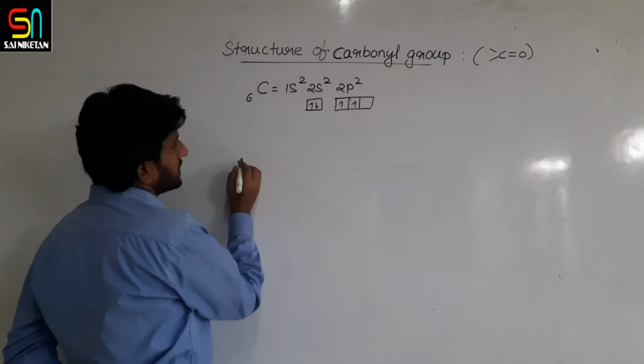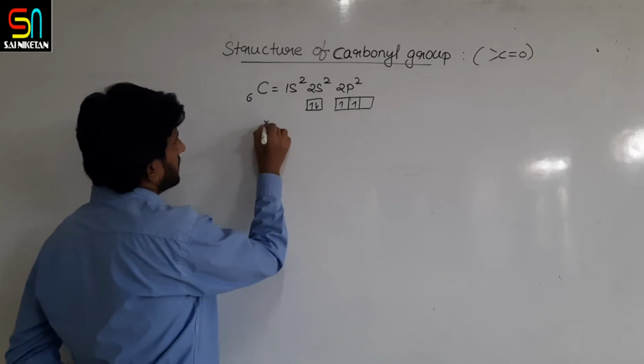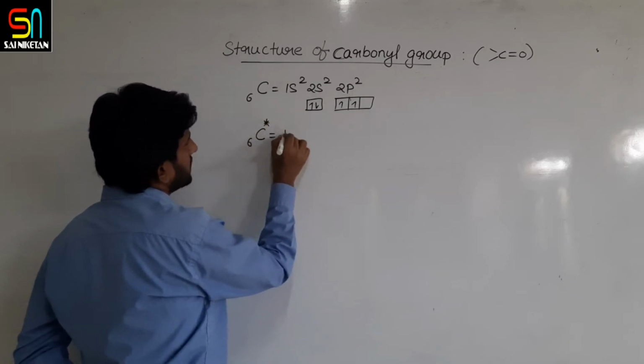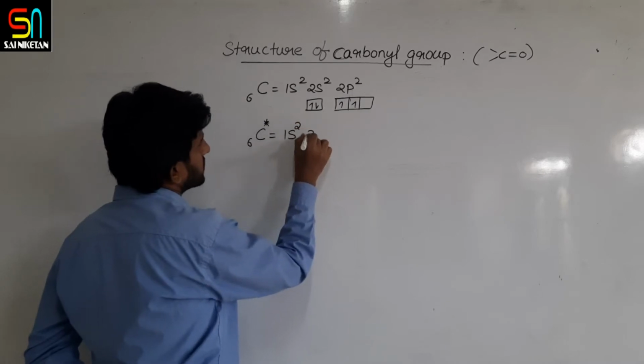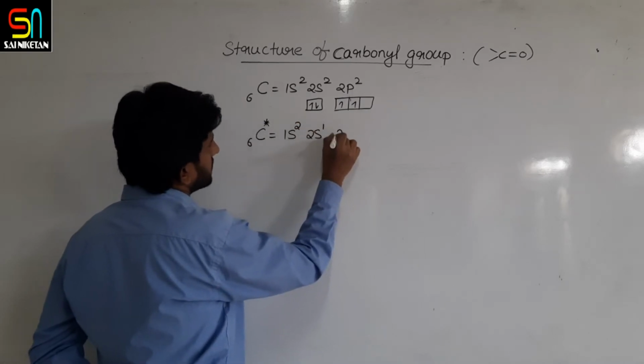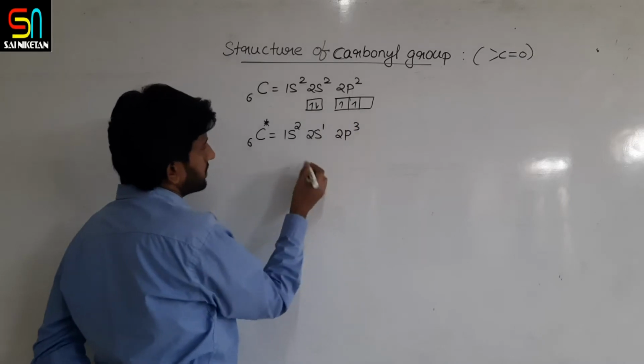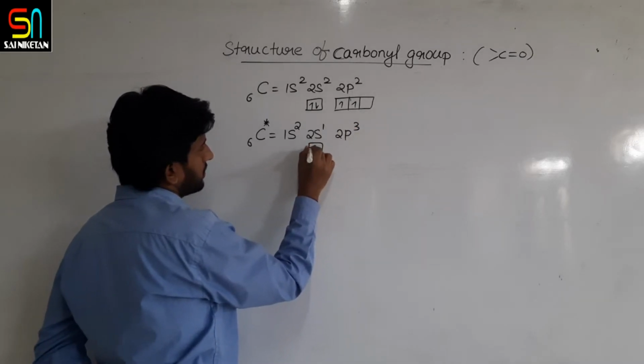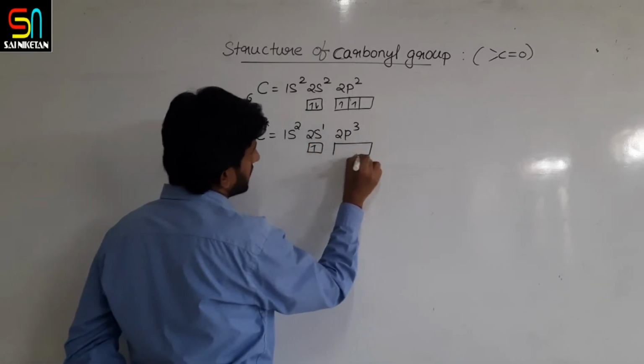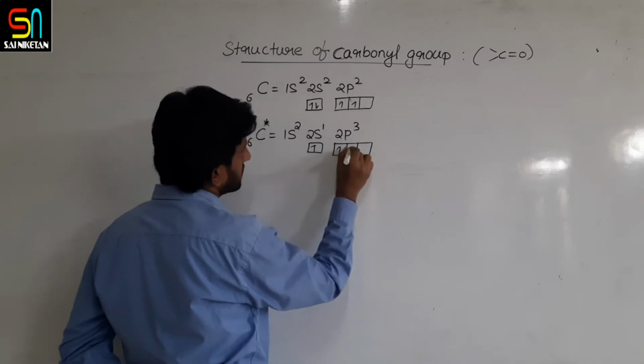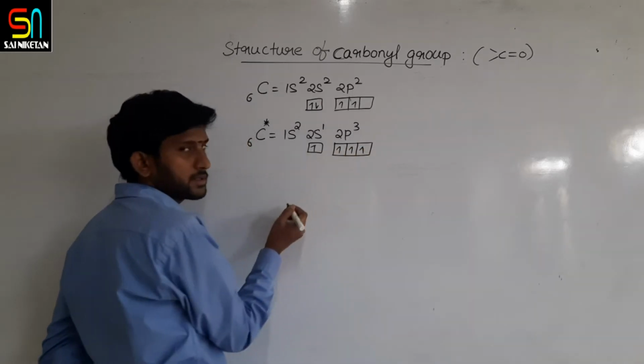Now in the first excited state, it becomes 1s2 2s1 2p3. Nothing but three electrons here in p; one of the electrons jumped from s to p.